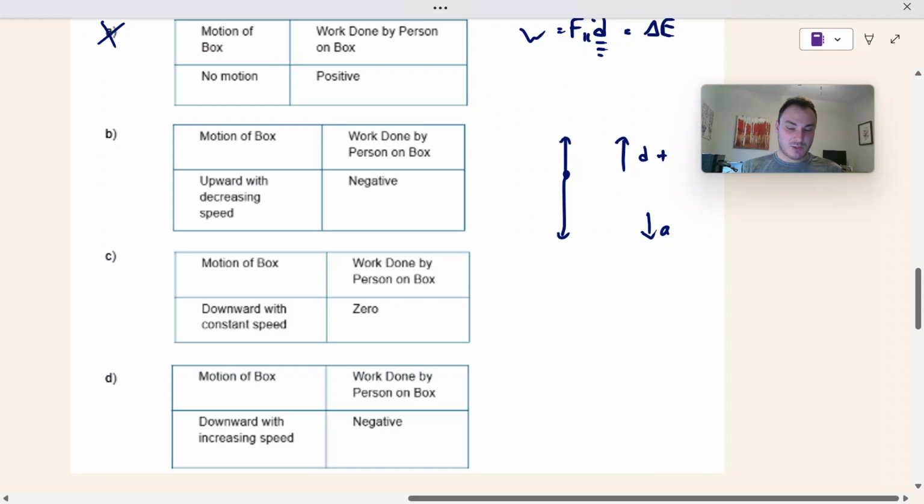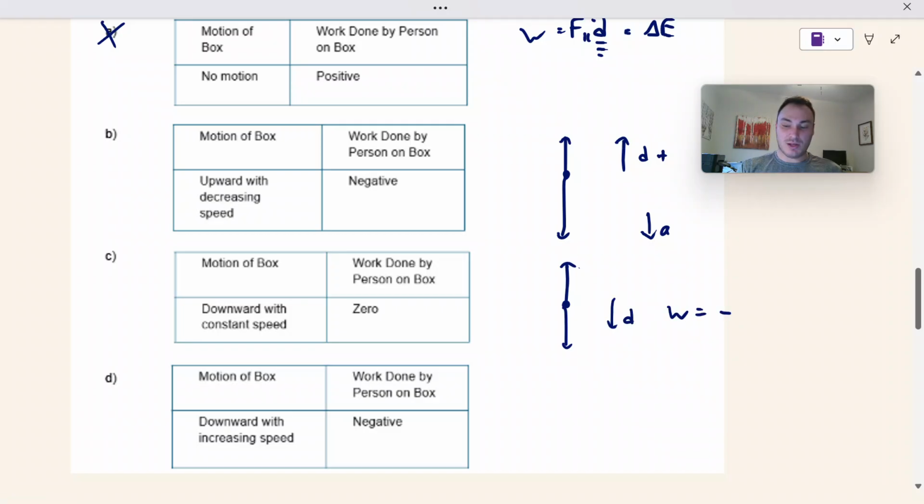C, downward with constant speed, work done by the person on the box is 0. Constant speed means the forces are equal and opposite, but we're moving downwards. That's the direction of the displacement. The work in this case is going to be negative because our force is pushing up, but our displacement is down. Even though they're equal and opposite, we're just looking at the work done by this force right here. So it's not B, it's not C, which means it has to be D.